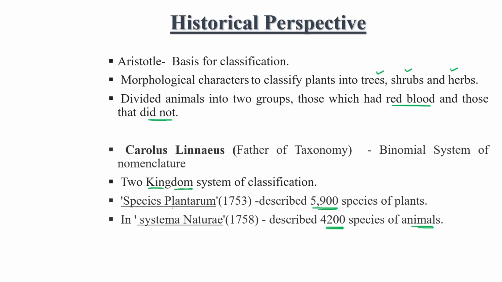So Species Plantarum is for plants, and the other book, Systema Naturae, is for animals.